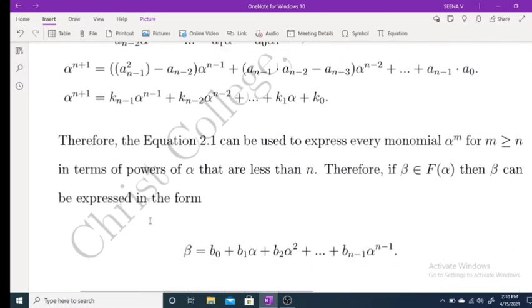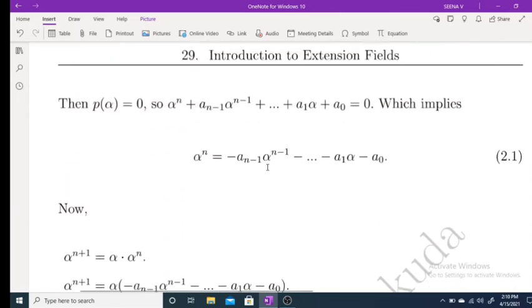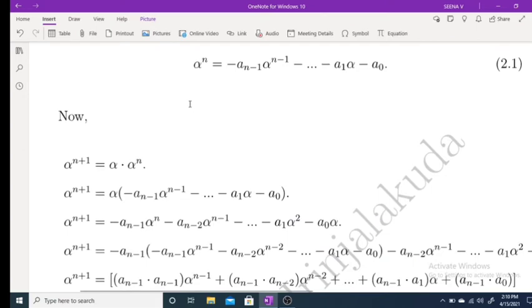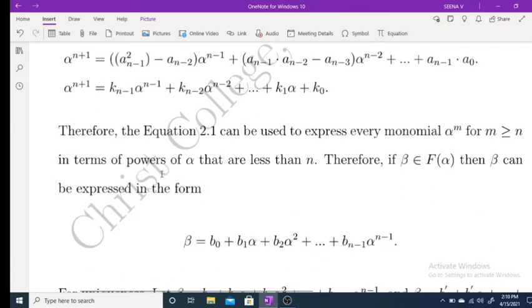Okay, so alpha raised to n plus 1 you can also write in terms of alpha raised to n minus 1 etc. Alpha raised to n you have expressed in terms of alpha raised to n minus 1, etc., alpha, 1. Similarly, alpha raised to n plus 1. In the next stage, alpha raised to n plus 2 also you can express in terms of alpha raised to n minus 1, etc., alpha, 1.